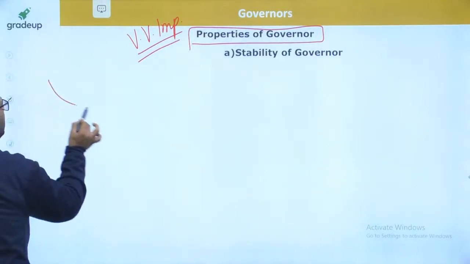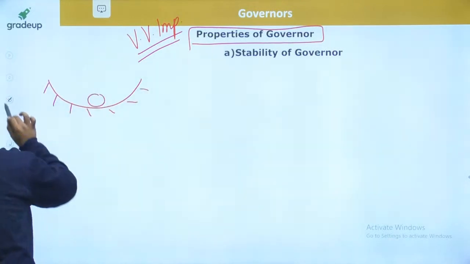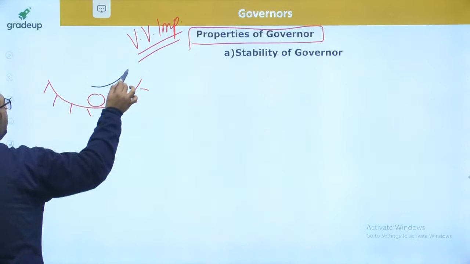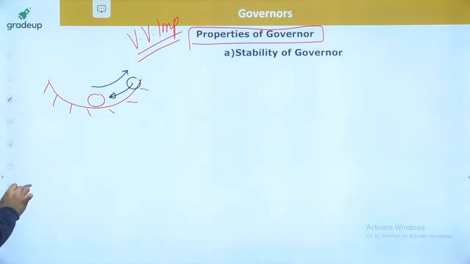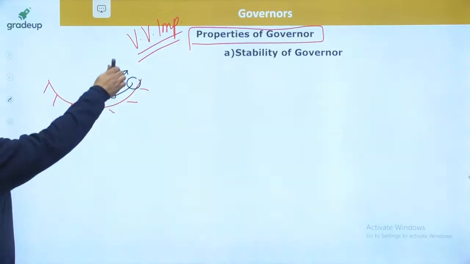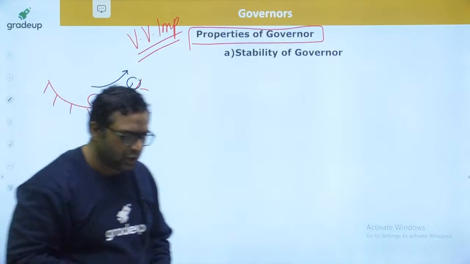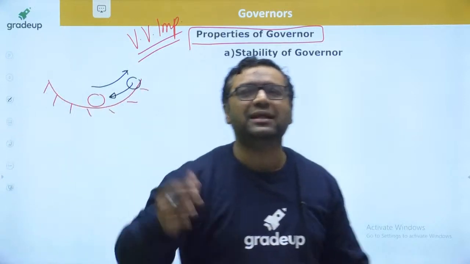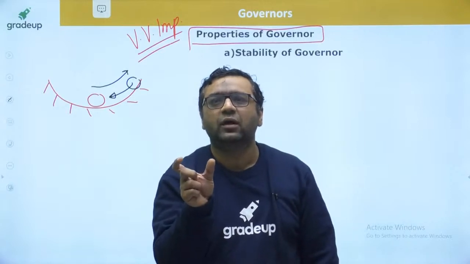Like, you know, if you have a position of a ball like this, and you move this ball here, this ball will come back on its own. You need not apply anything. And if it comes back on its own to this position, it is said to be stable equilibrium. So my dear, what do you mean by stable equilibrium? Let us say a governor is running. You are just touching a sleeve.